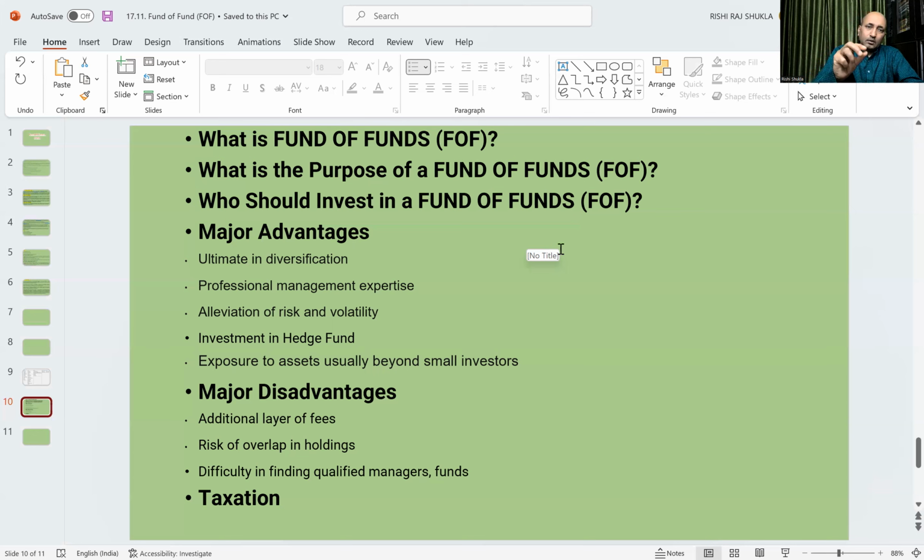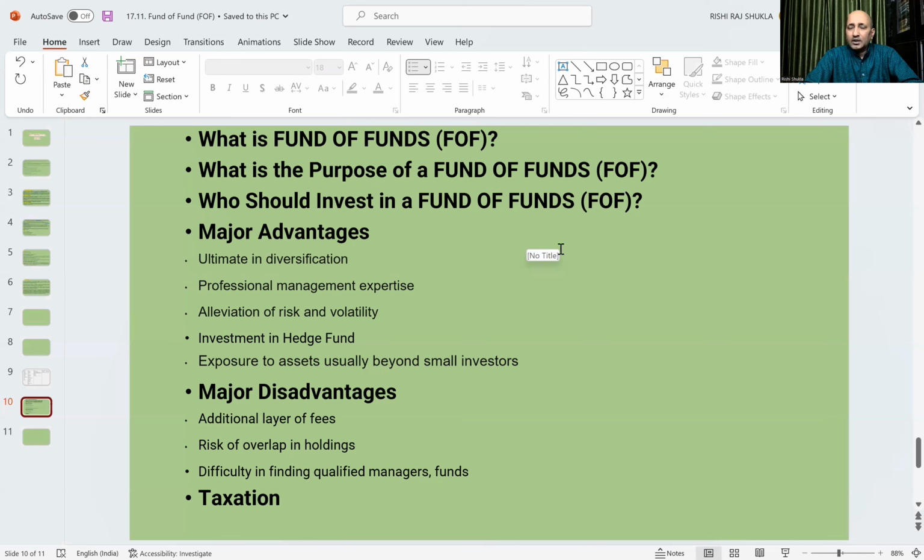So if fund of fund invests in one mutual fund scheme, then another scheme, there may be a debt fund. So they will get huge diversification in different mutual funds. We cannot get such diversification investing in any single mutual fund scheme other than this fund of funds.